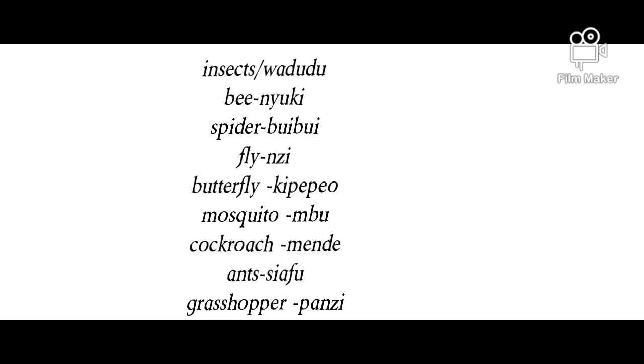We have the bee, which is nyuki. Spider is buibui. The fly is nzi. You don't say nzi with an added N, it may sound like an N was added, but you don't add an N. Then we have butterfly is kipepeo. Mosquito is mbu. Also you say mbu, you don't add an extra sound.